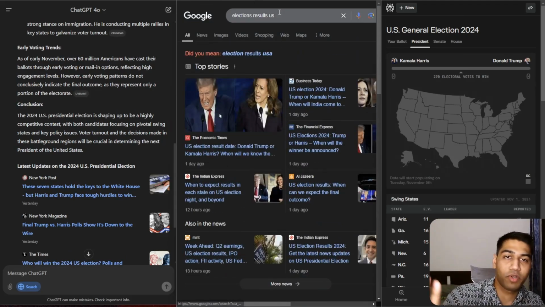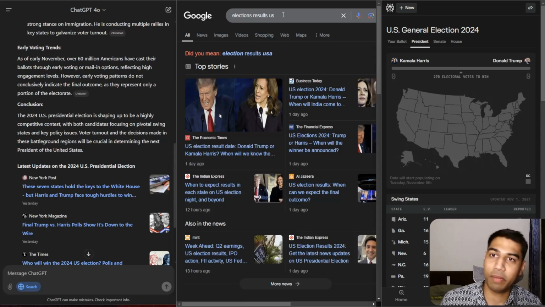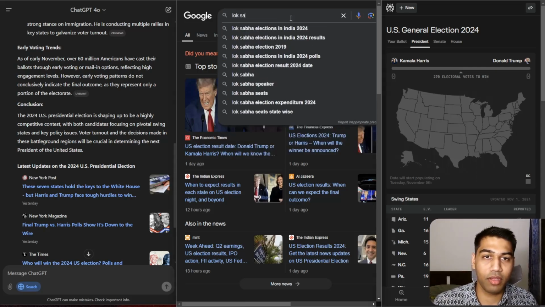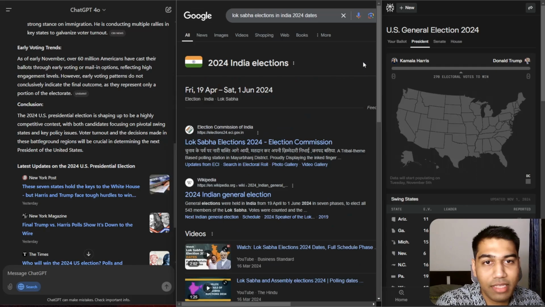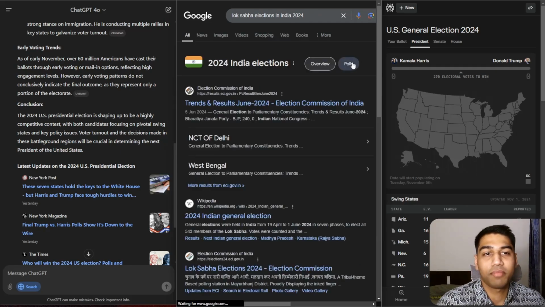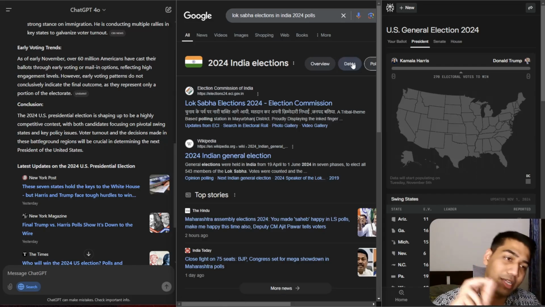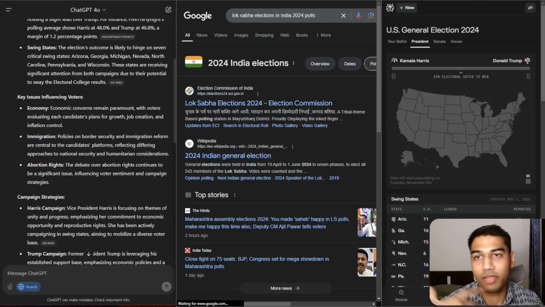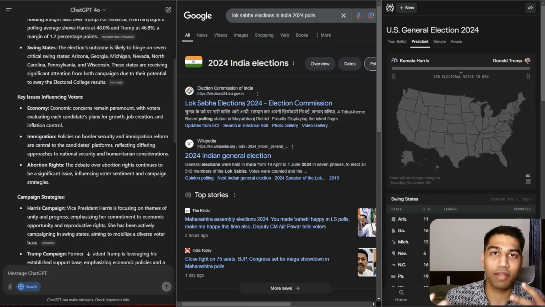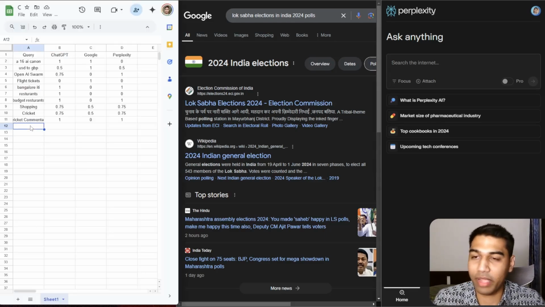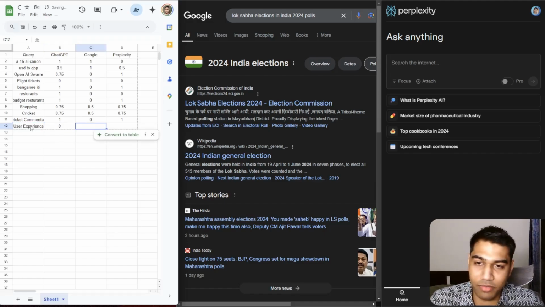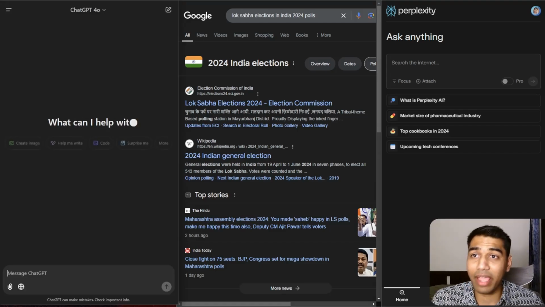Perplexity wins there. I would have preferred to see a map here, which will show up 110% if I put Lok Sabha elections. You will see that map coming in, overview and dates and everything. There used to be something here, but very simply, it shows up a widget. It's not showing up right now as a widget, but very simply Perplexity wins this. So from the perspective of using what is available and building solutions right away for what users want, I would give 110% Perplexity quick marks on that. Very simply, user experience, because I don't want to say it's simply 0, 0 and 1 for Perplexity.